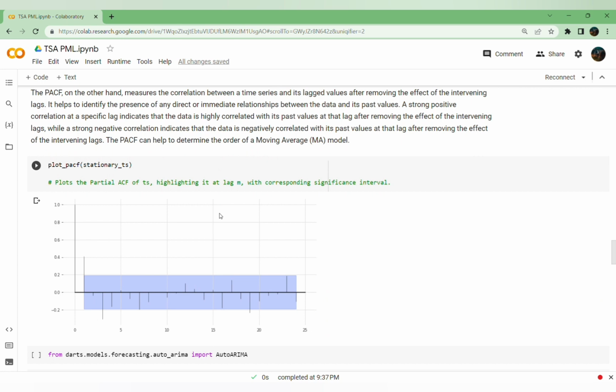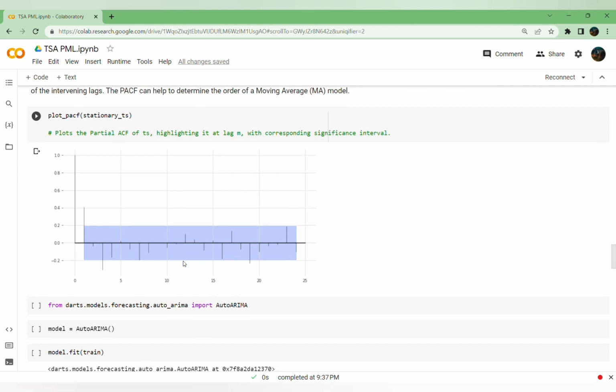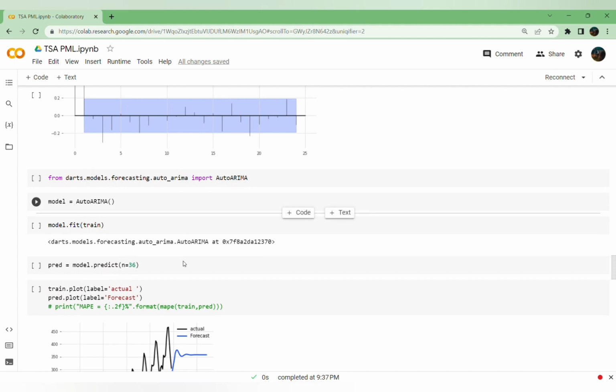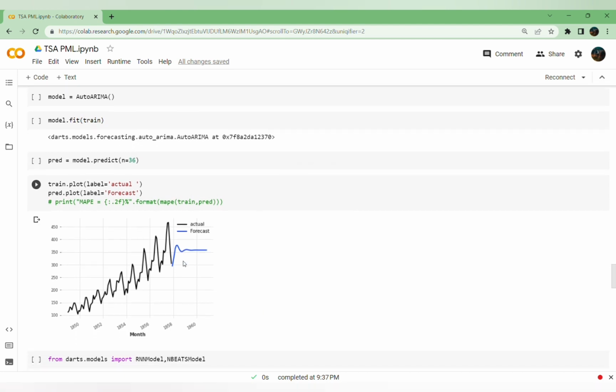PACF, on the other hand, measures the correlation between the time series and its lagged value after removing the effect of intervening lags. So PACF can be helpful in determining the MA model, and ACF can be useful for the AR model. So first of all, I'm using the auto ARIMA model. As I'm forecasting using the auto ARIMA model, it cannot capture the trend. It is not up to the level for capturing the trend of the data.